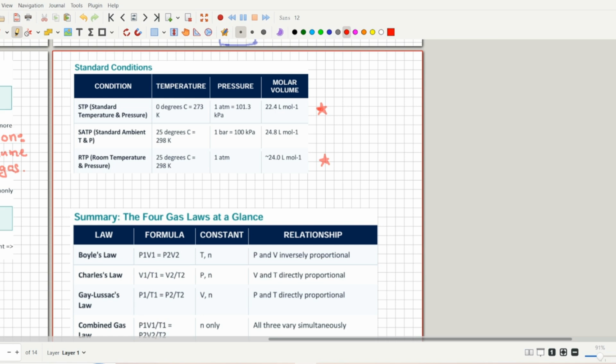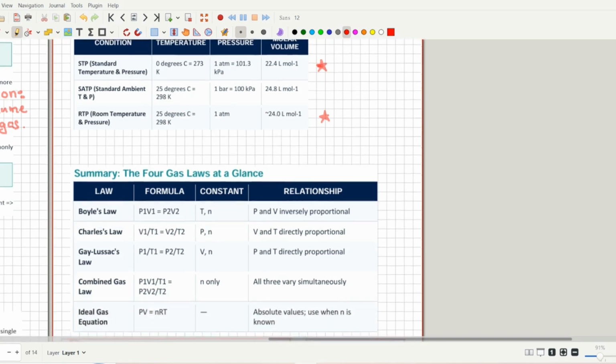Standard temperature is 0 degrees Celsius, while room temperature is 25 degrees Celsius. The standard pressure is 1 atm, and so is the room pressure. The molar volume for STP is 22.4, while for room temperature and pressure it is 24. You have to know what STP and RTP are by heart. Don't ever forget these values. They are going to be really handy in your IMAT exam.